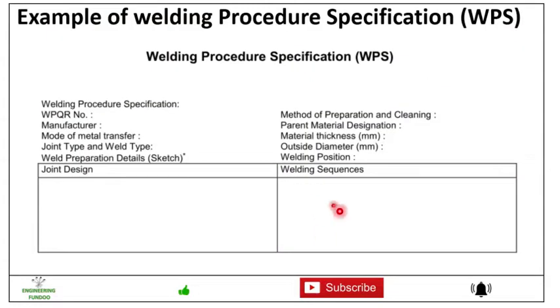Then we have an example of a welding procedure specification. Here you can see the welding procedure specification identity number, then WPQR number, then manufacturer, mode of metal transfer, joint type and weld type, weld preparation details sketch, method of preparation and cleaning, parent material designation, material thickness, outside diameter, welding positions. Then we have joint design here, then welding sequences you can mention here. So this is the generic example for arc welding.